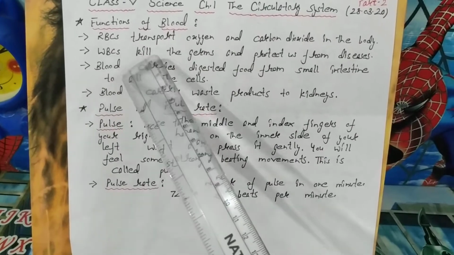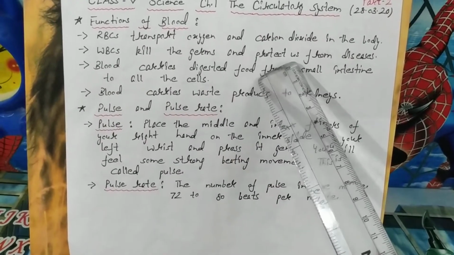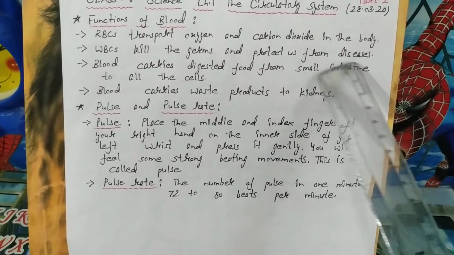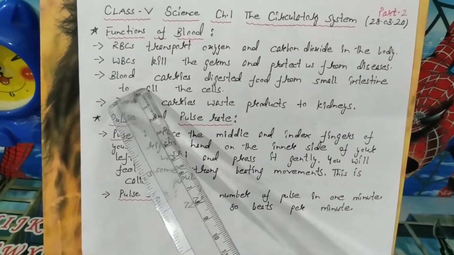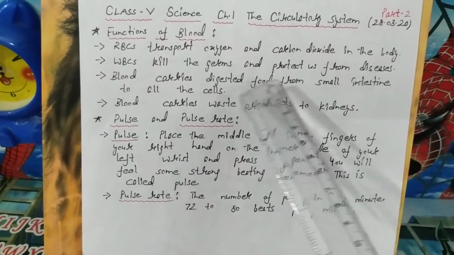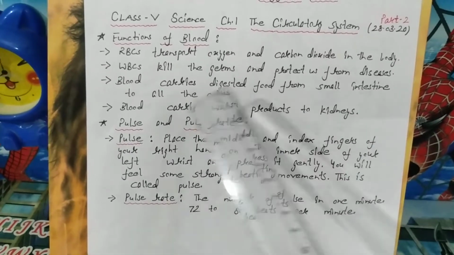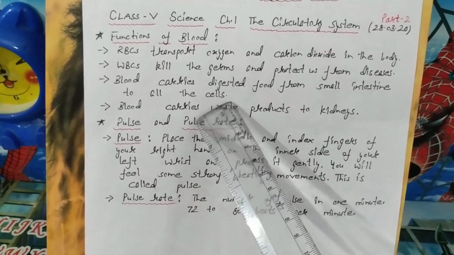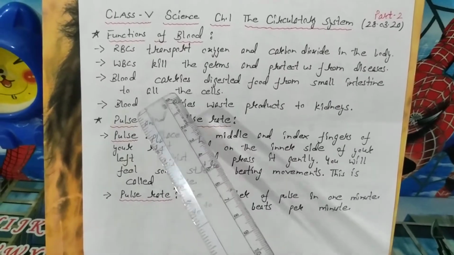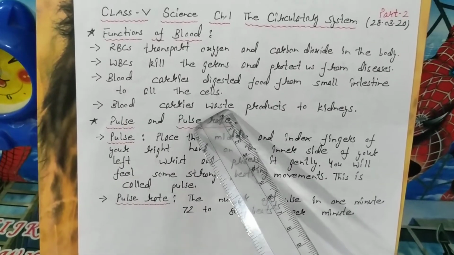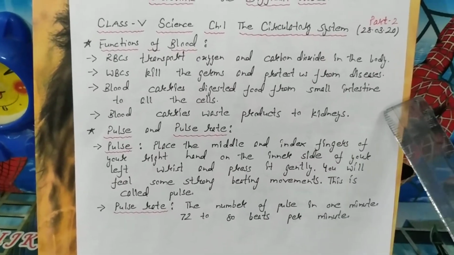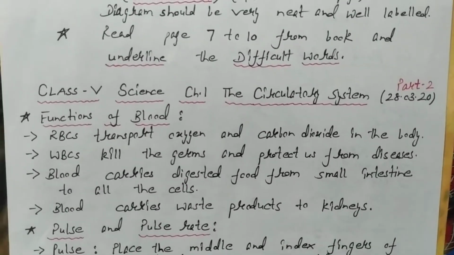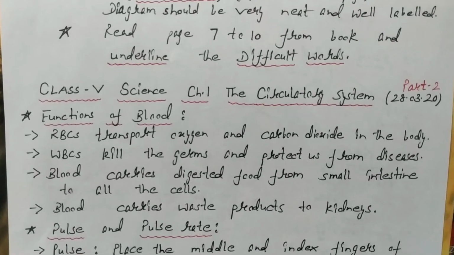White blood cells kill the germs and protect us from diseases. Platelets help in clotting of blood. Blood carries digested food from the small intestine to all the cells of the body. Blood carries waste products to the kidneys to be removed out of the body. So these are the functions of blood.